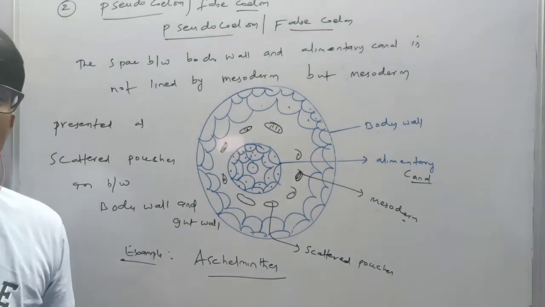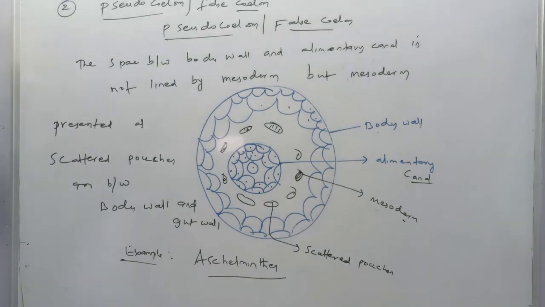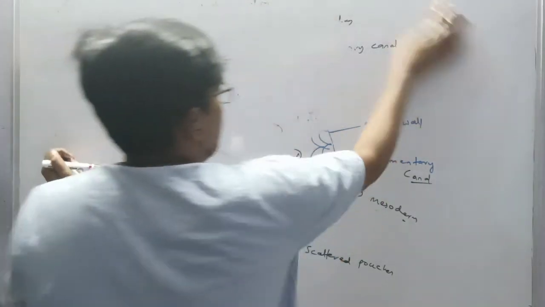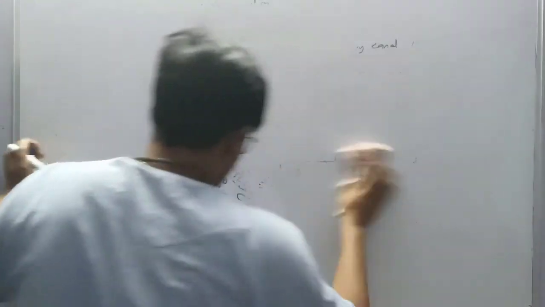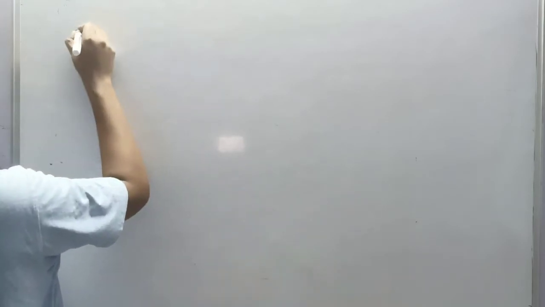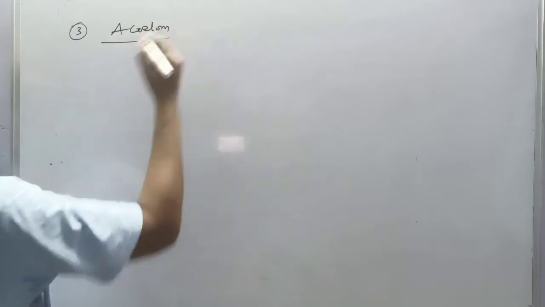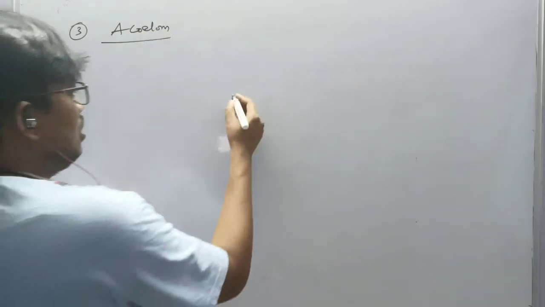Last coelom is acoelom. What is the acoelom? Third one is acoelom. Absent. Completely coelom is absent. Already you know this is the body wall.